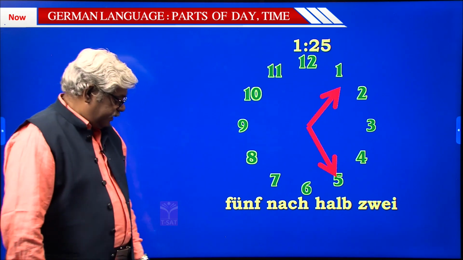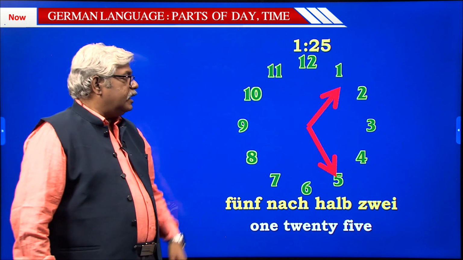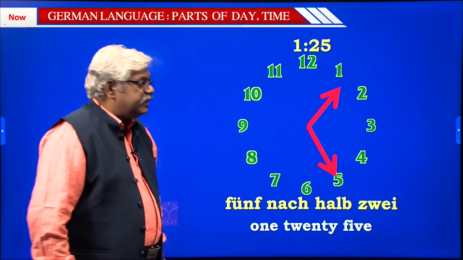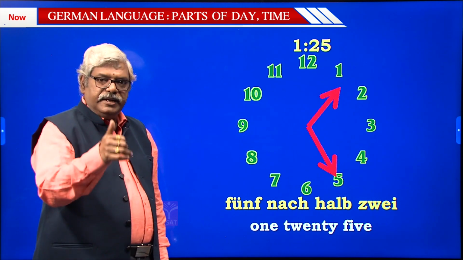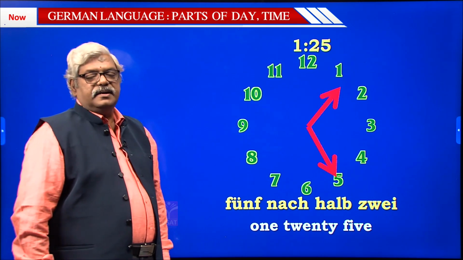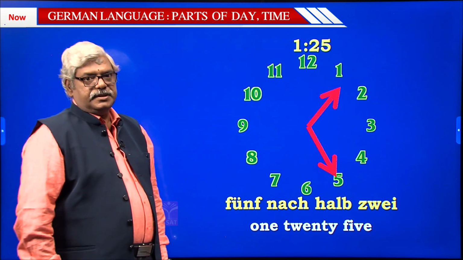So 1:25 is supposed to be 5 vor halb 2. 5 minutes are there for 1:30. So from 21, 22, 23, 24, 25, 26, 27, 28 and 29, this is the method. I have just taken one example for you to understand.